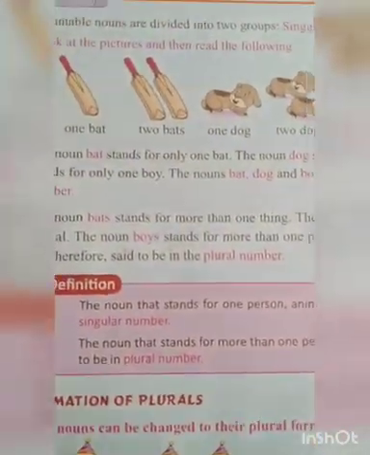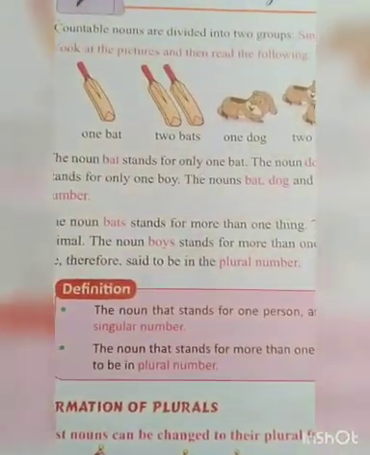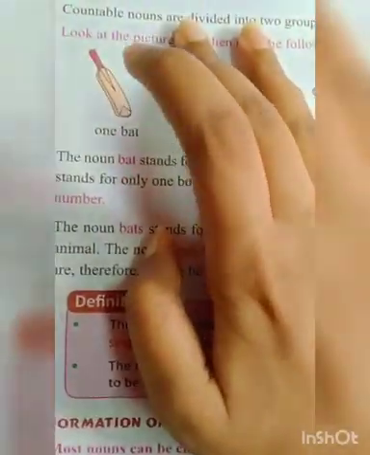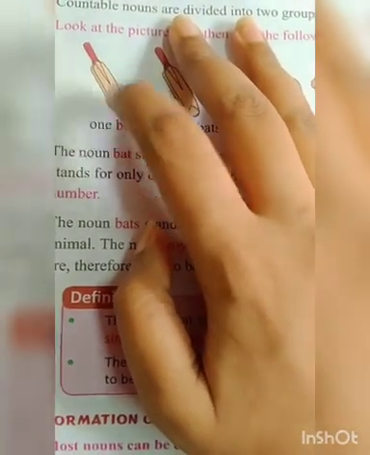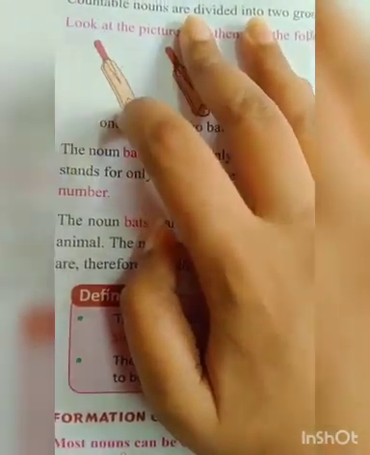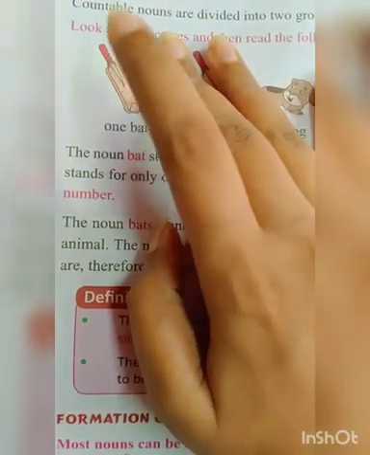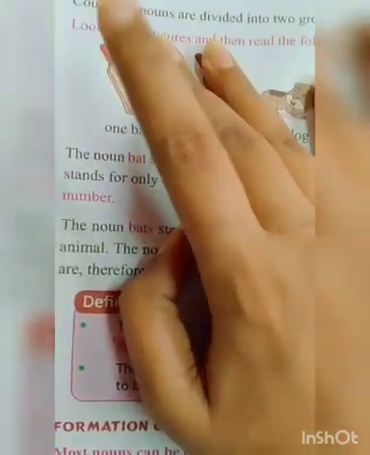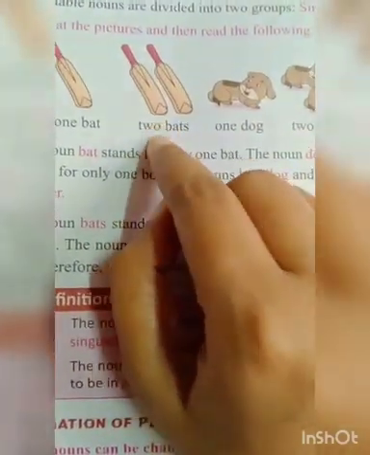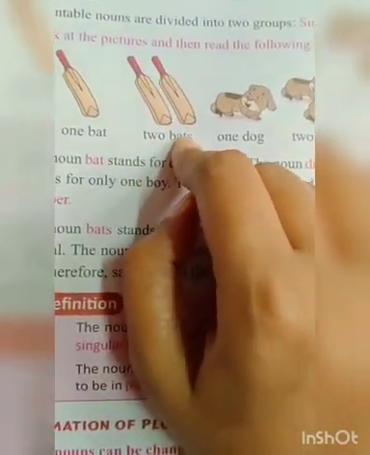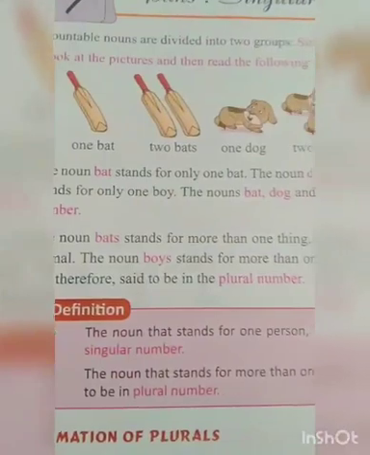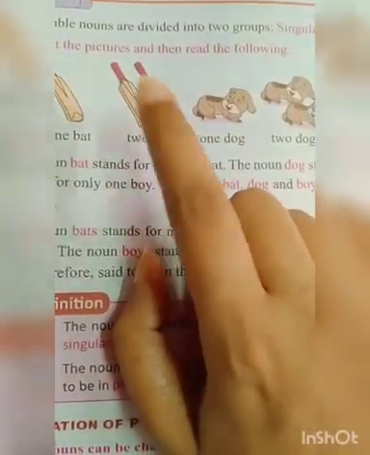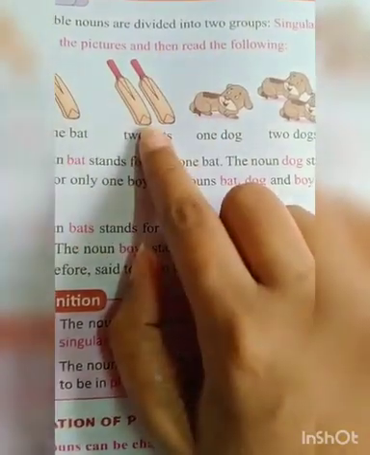Now we will understand with examples. Here this is one bat. So identify, is it singular or plural? Tell me, children, is it a singular noun or a plural noun? One bat is a singular noun. Yes, good. Now here it is two bats. I have told you that more than one thing is said to be a plural noun. So say, is this singular or plural? Yes, this is plural.